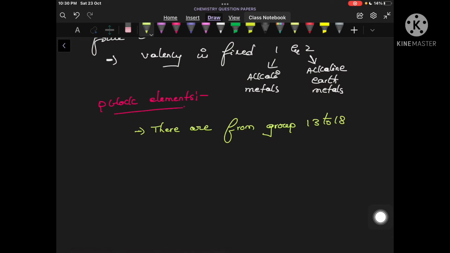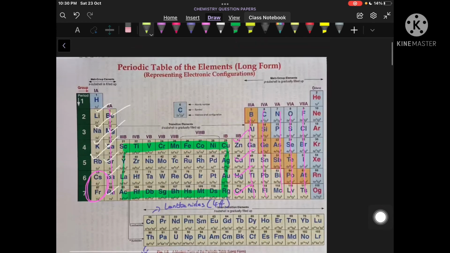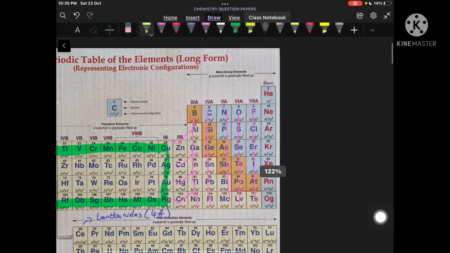Let us see the periodic table so that we can understand. This group we can call the 13th group, then 14, 15, 16, 17 and 18.